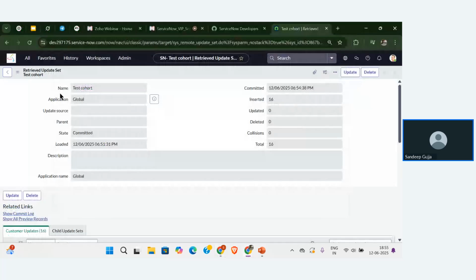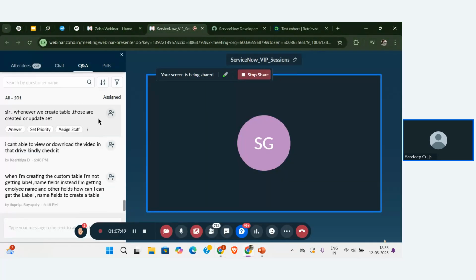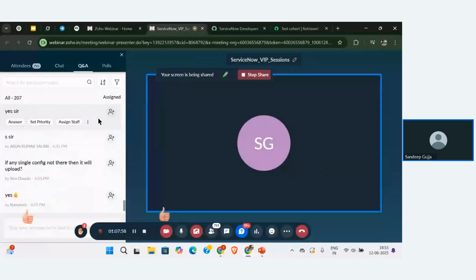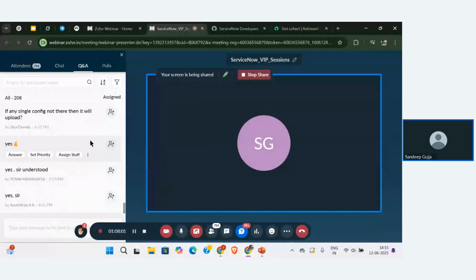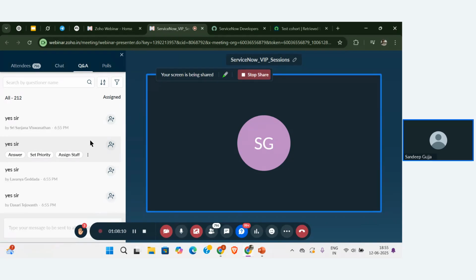Got it, everyone? Everyone understood? That easy, guys? This is the first way where we are going to retrieve the records from the update set.